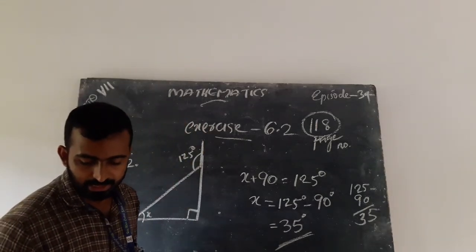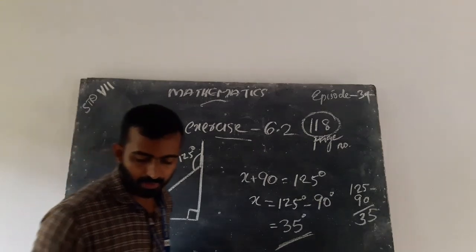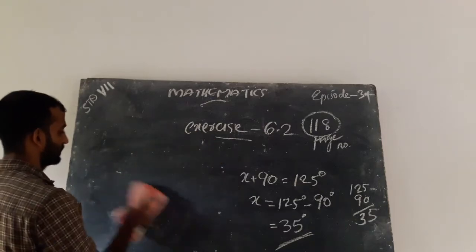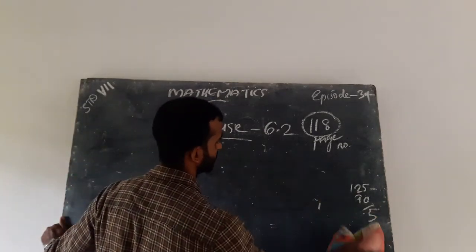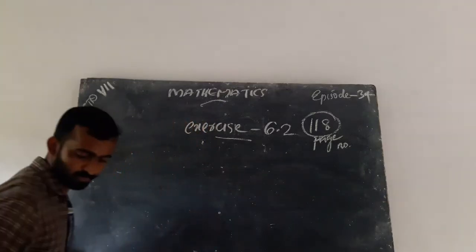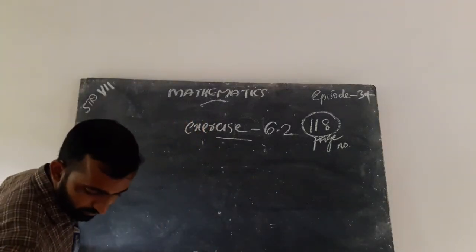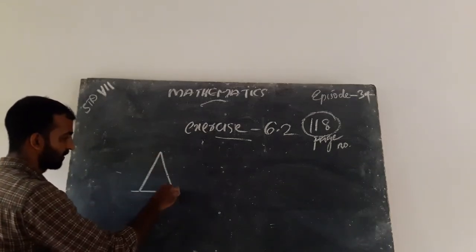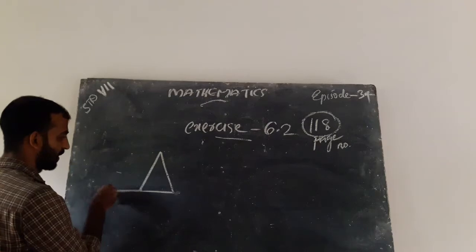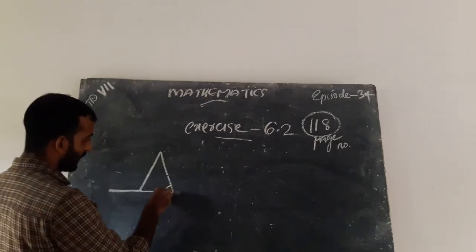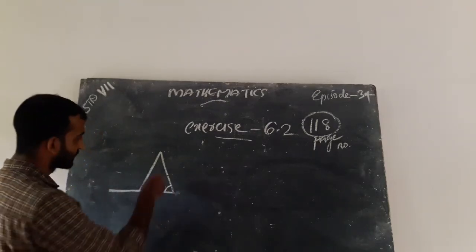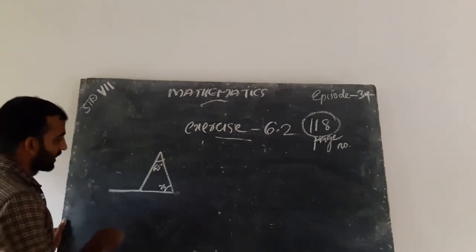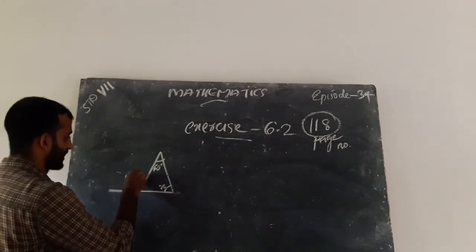And next, the fourth one. This is x, this is 60, this is 120.